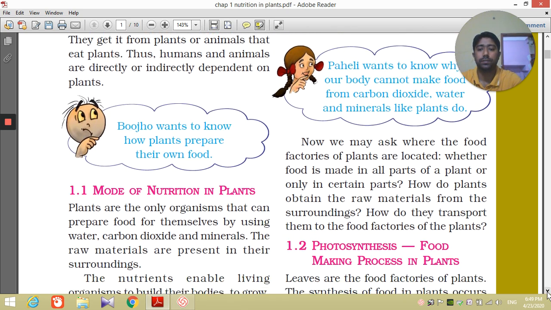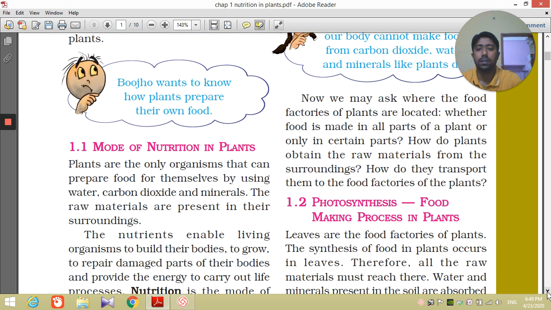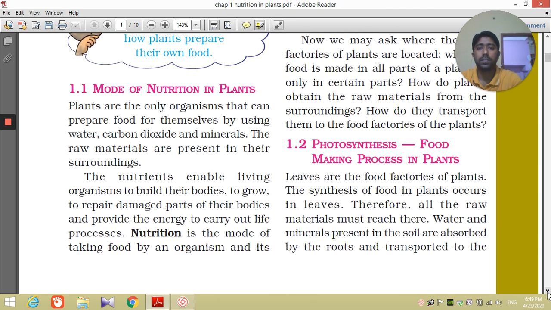Mode of nutrition in plants. Nutrition means how a living organism takes in food. And food means elements that are essential for the growth and development of the body. Plants are the only organisms that can prepare food for themselves by using water, carbon dioxide, and minerals. This we all know for a fact.